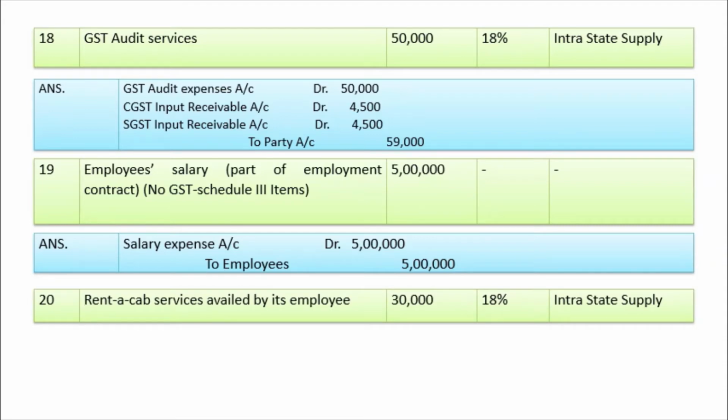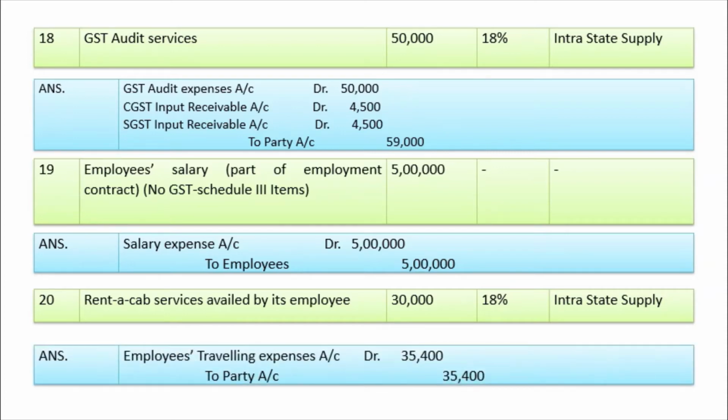Next, rent a cab service. Service is availed by its employee, 30,000, 18% GST rate, and intrastate supply. As it is an intrastate supply, obviously CGST and SGST will apply, but whether credit is available or not. Here it is a service of rent a cab. That means it is blocked under section 17 subsection 5. As it is blocked, credit is not available. So that is why it is to be added into the cost of the rent a cab service.